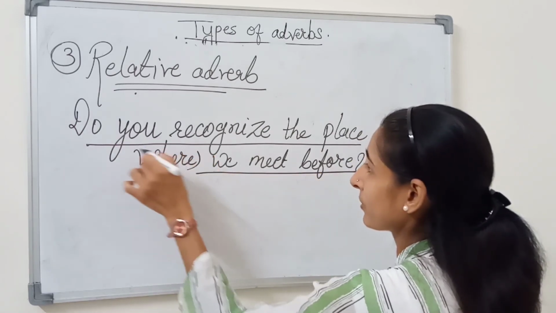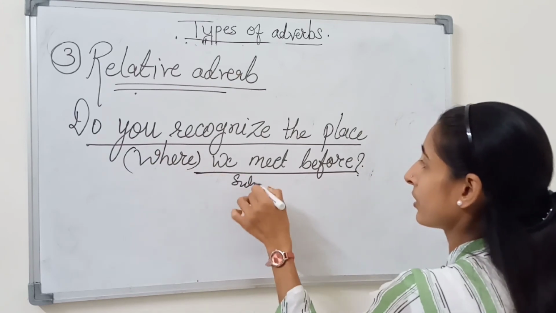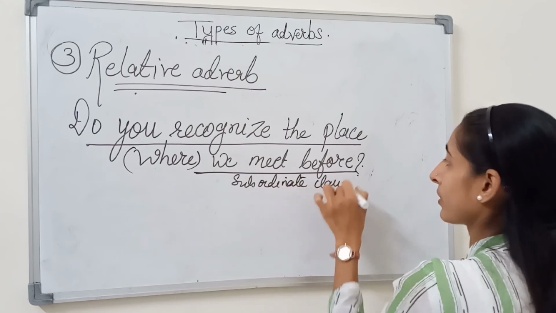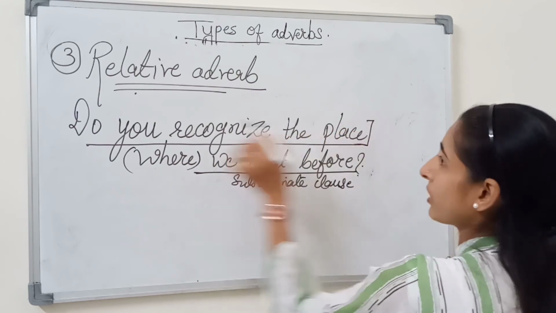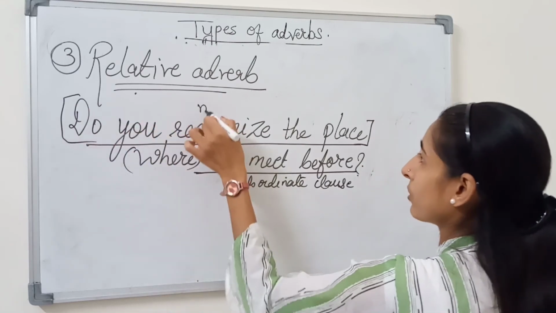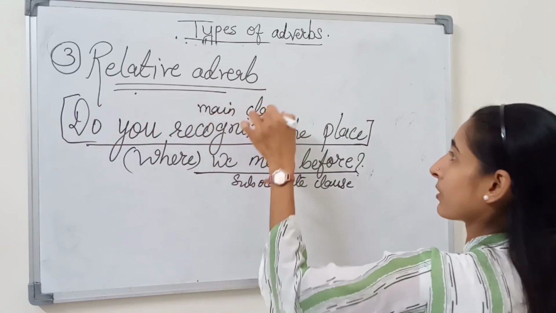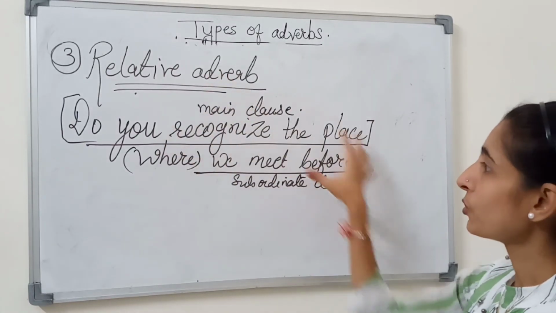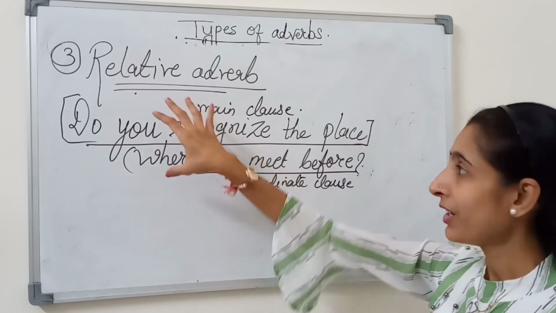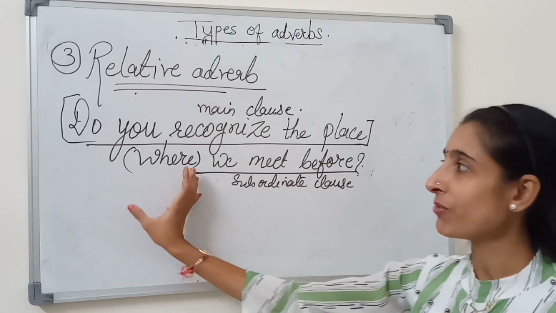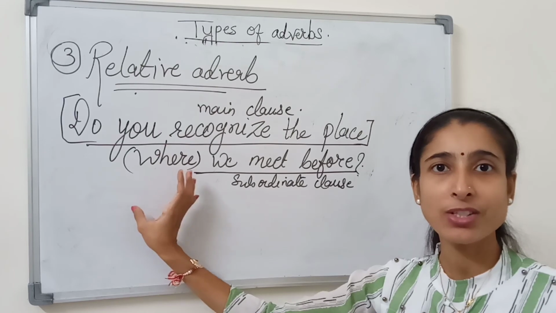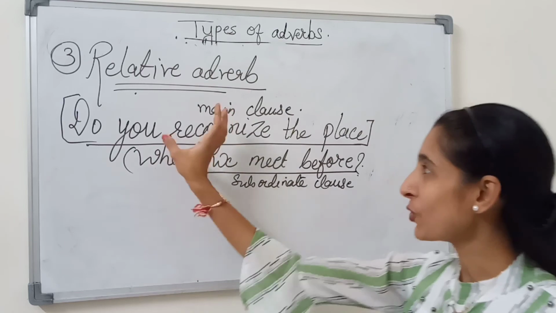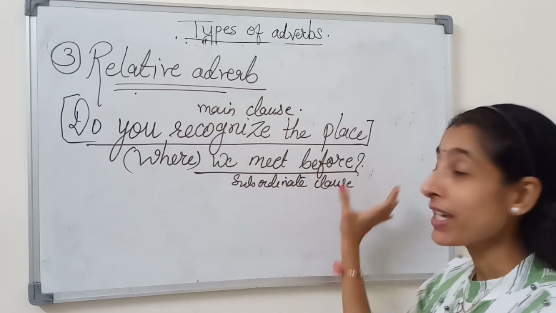The part starting with where becomes the subordinate clause and the other part becomes the main clause. So you can see the relative adverb I have used to join the main clause with the subordinate clause. And do you remember what where is used for? Yes, where is used for the adverb of place.